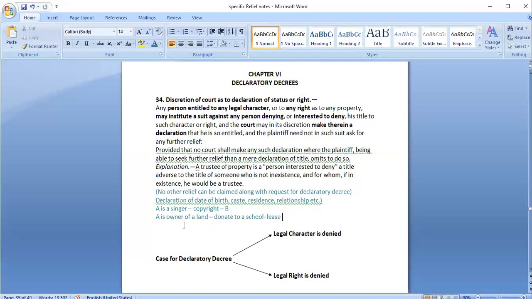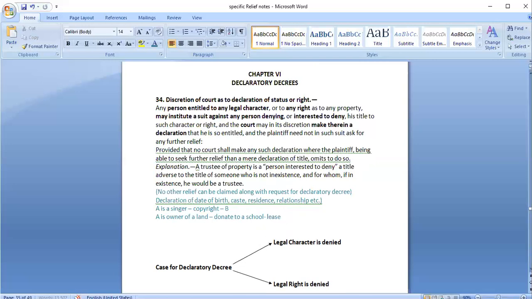So regarding any matter where someone is denying or is willing to deny someone's right or any legal character, in that case, a person can go to the court asking for a declaratory decree, and it is always the discretion of the court. The court may in its discretion provide a declaratory decree to the plaintiff, but provided that no court shall make any such declaration where the plaintiff, being able to seek further relief than a mere declaration of title, omits to do so. For example, one person is entitled to ask for some other relief also.